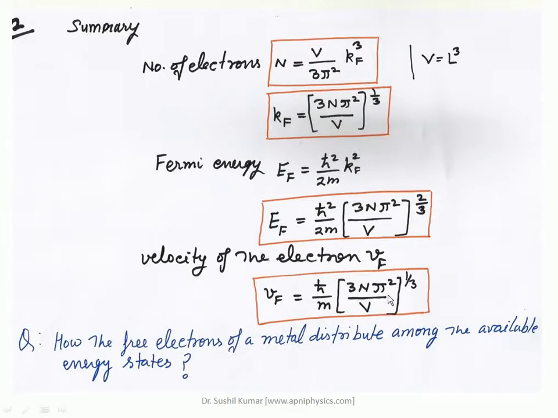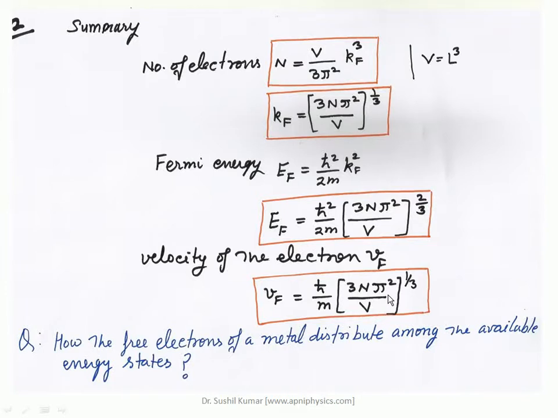So how can one find the total number of electrons or the number of states? This n came from the density of states. Here n is the result of 2 multiplied by the density of states, right?